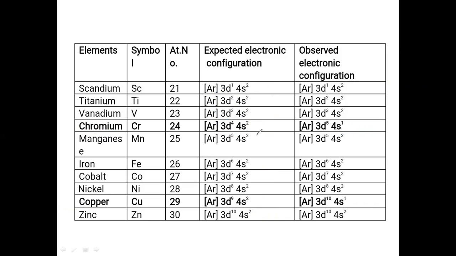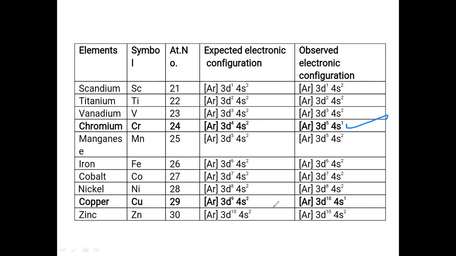Whenever the electron is transferring from 4s2 to 4d5, it becomes half filled, and here also it becomes half filled. That means it gets stabilized. So for getting the stability, one of the electrons is transferring from 4s2 to 3d4. Then you will get the electronic configuration like this. So this is the correct electronic configuration.